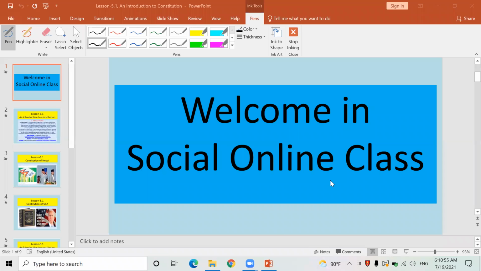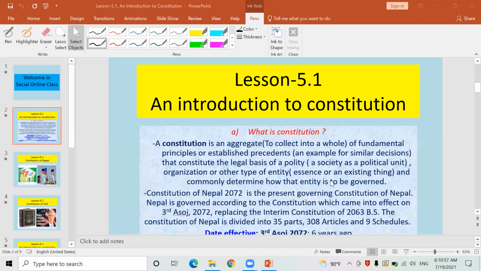Now, let's go ahead. Today's topic, Lesson 5.1 on Introduction to Constitution. संविधानको परिचय in Nepali. If I should translate into Nepali, संविधानको परिचय is Introduction to Constitution.